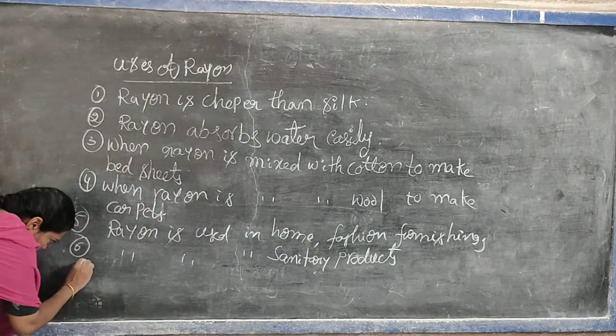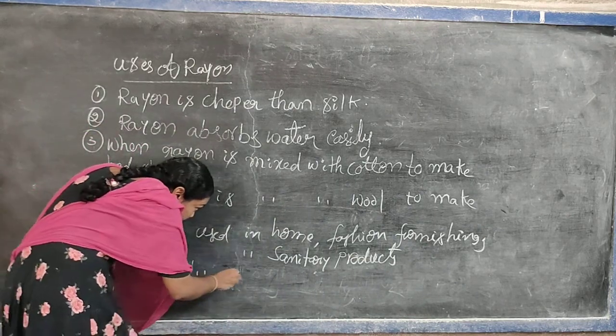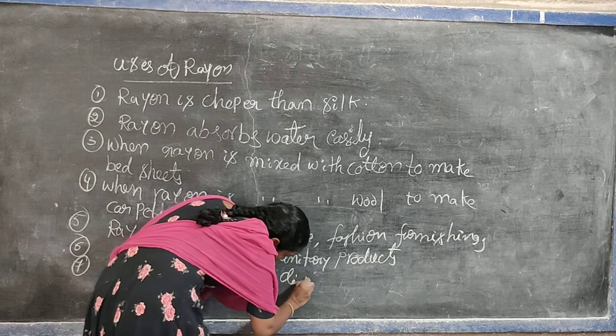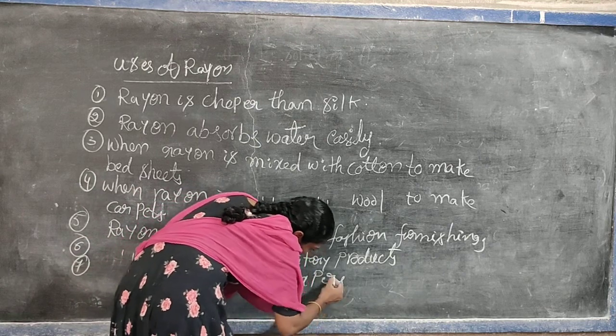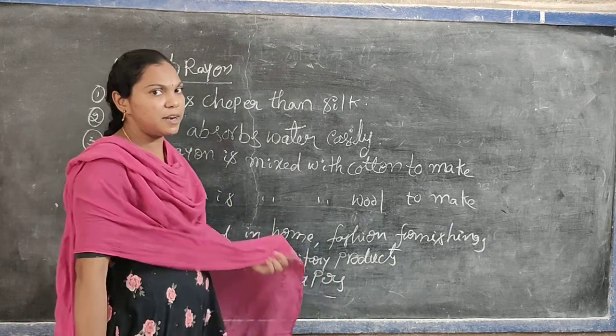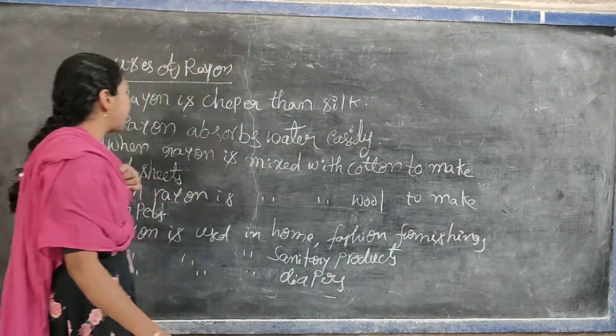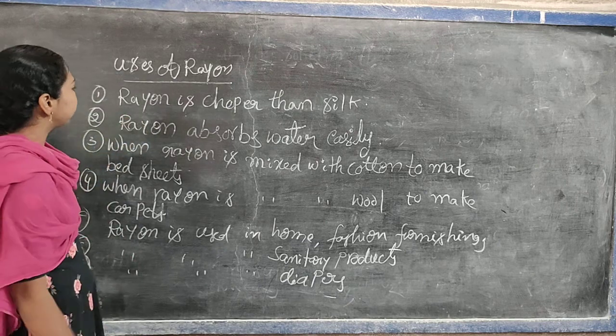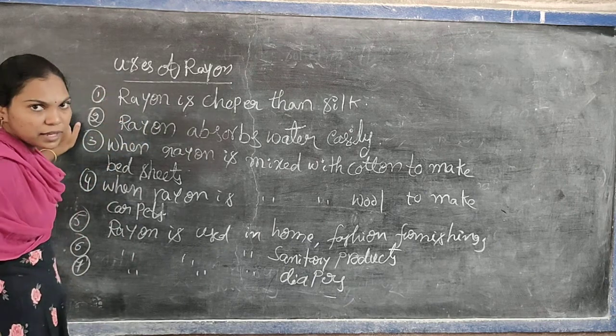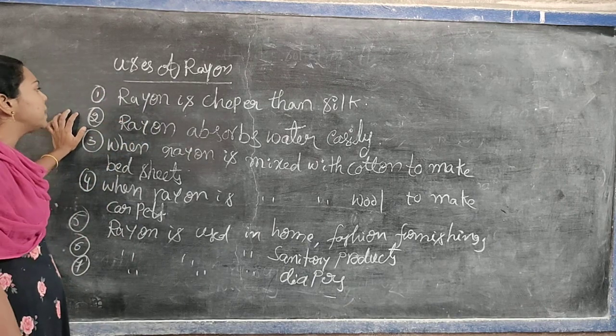And also it is used in the preparation of diapers. Do you know diapers? For kids we are wearing that. So those diapers easily absorb the water. In the rayon, some material is there, that is nothing but wood pulp. Okay, a shiny material is there, that is nothing but rayon.